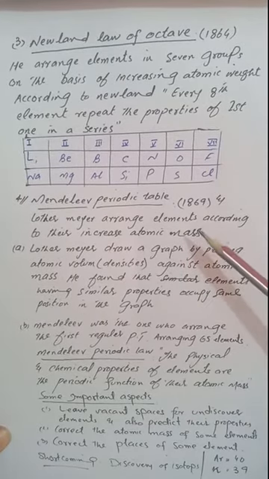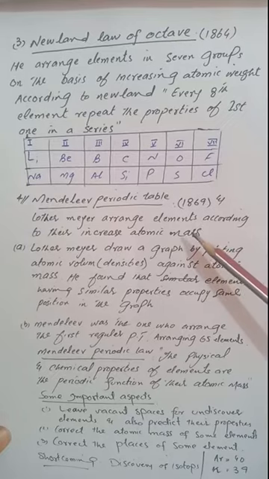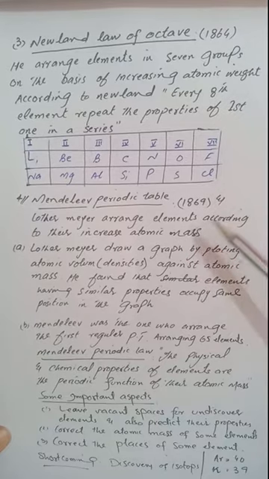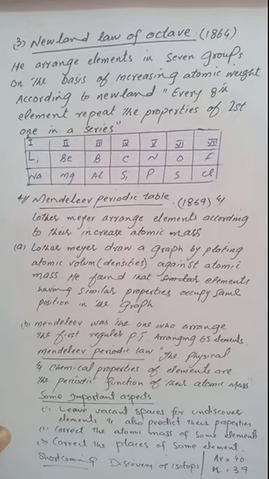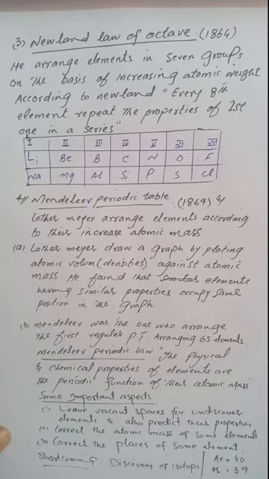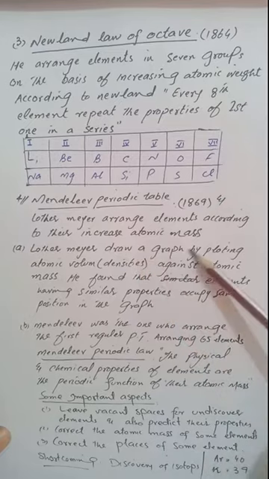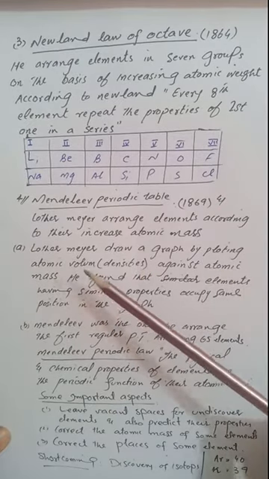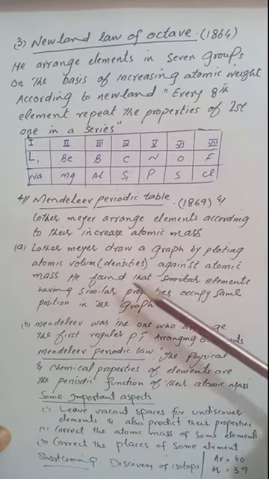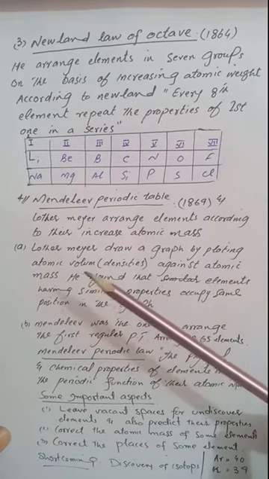They said that the chemical and physical properties of elements are a periodic function of their atomic masses, meaning that as the atomic masses gradually change, the physical and chemical properties of elements also change. Lothar Meyer drew a graph by plotting atomic volume or densities against atomic mass.